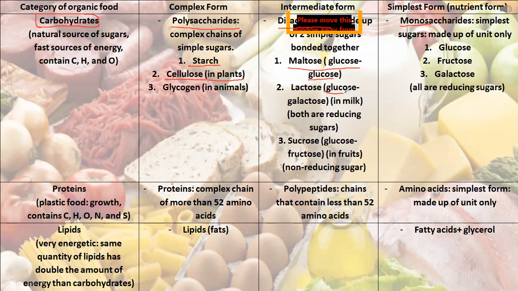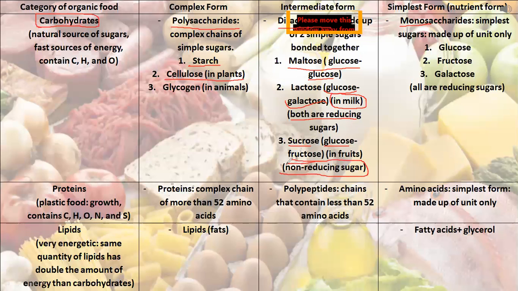Lactose is glucose and galactose, and lactose is found in milk. Sucrose is glucose bonded with fructose. So all of them are disaccharides. Later, we're going to talk about reducing sugar and non-reducing sugar.